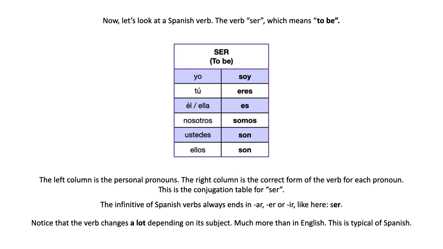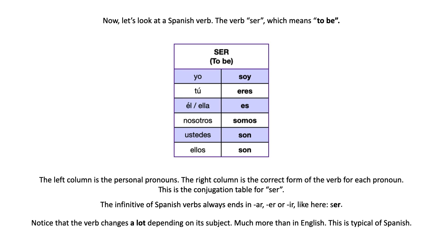In Spanish, it happens a lot, for example, that you don't say yo soy, you just say soy. Because if you notice, soy, I'm not talking about soy sauce, of course, I'm talking about soy as in I am, right? Soy already has the information of the action of to be and the information of who is doing the action. So you don't need to say yo. In English, you would always say I am, right?